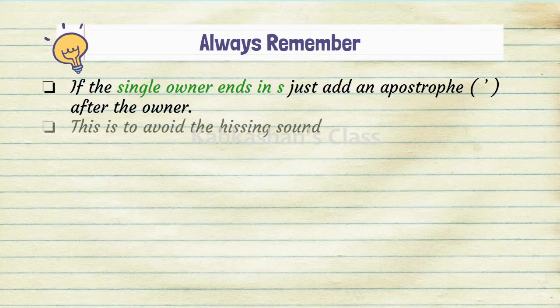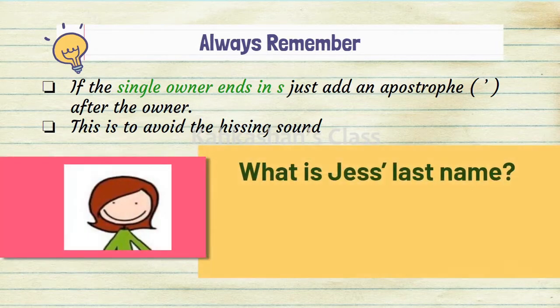If the single owner ends in s, just add an apostrophe after the owner. This is done to avoid the hissing sound. For example, what is Jess's last name? The girl here has a name and her name is Jess.